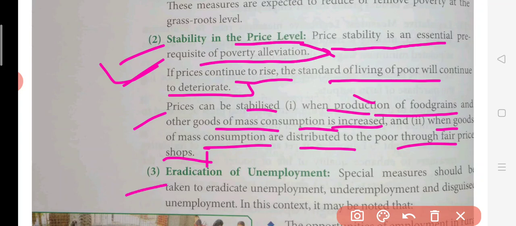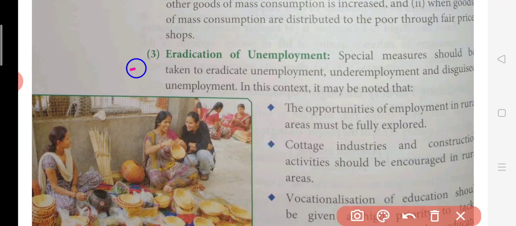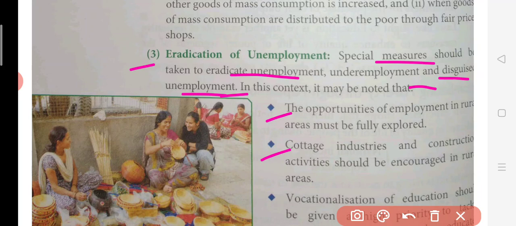Okay, now eradication of unemployment, removing unemployment. Specific measures should be taken to remove underemployment in our country, because disguised unemployment is also there. If employment is there in the economy, more people will be employed, they will get income, and this is how you can improve the condition of the poor. For that, cottage industry should be there. Opportunities for employment must be encouraged or fully explored.